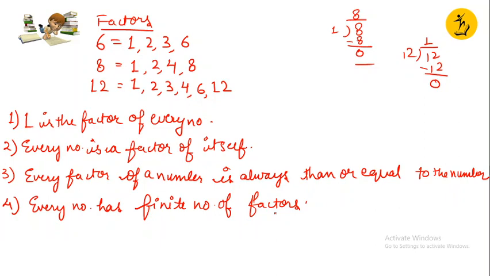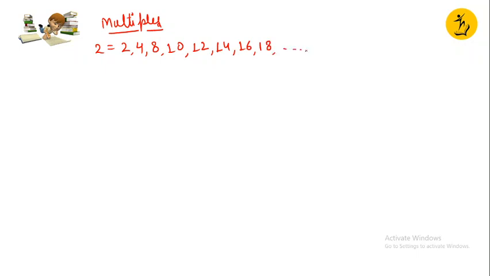Let's talk about multiples now. Say if I write multiples of 2: 2, 4, 6, 8, 10, 16, 18 and so on.